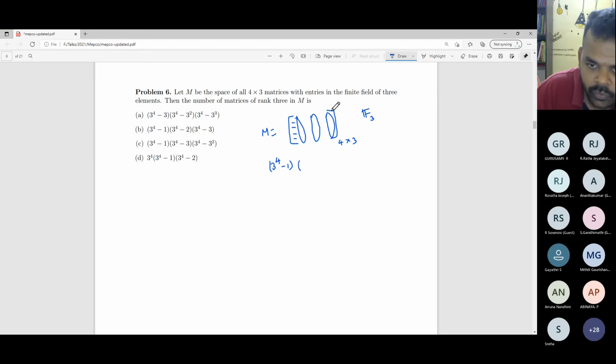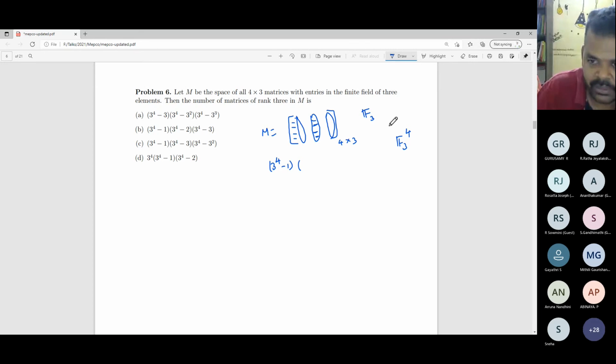For the second column, again you have four elements. Just look at this object as an element of the vector space F3 power 4. I want to choose this vector linearly independent of the first column vector. If I have already fixed a vector for the first column, how many linear multiples will be there in F3 power 4?